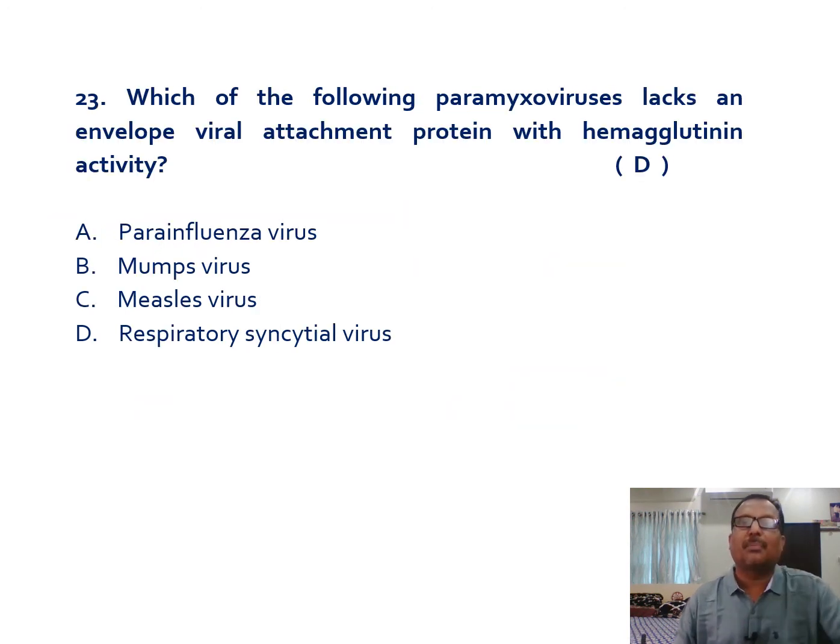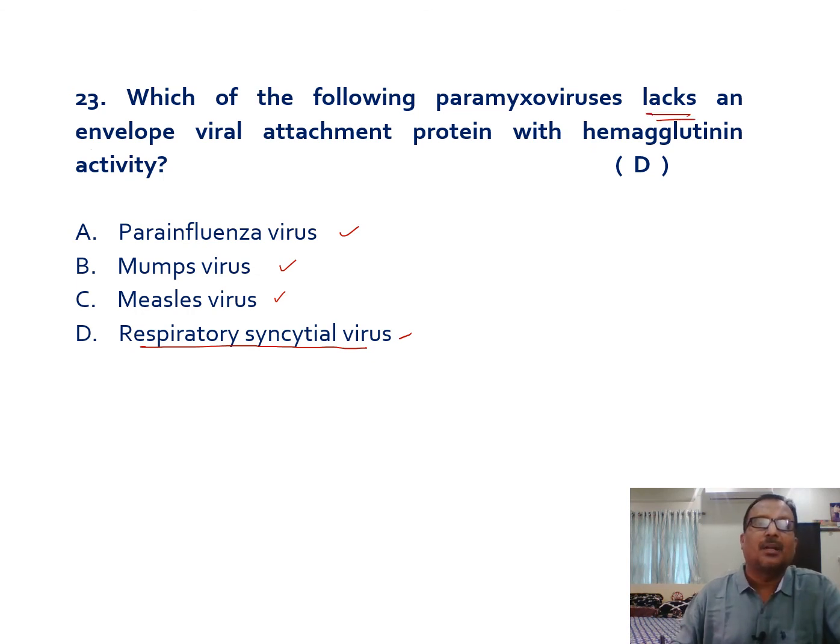Next, which of the following paramyxoviruses lacks an envelope viral attachment protein with hemagglutinin activity? Parainfluenza virus, measles virus, mumps virus, and respiratory syncytial virus all come under the paramyxoviral family. But among them, the respiratory syncytial virus has a unique property: it lacks a viral attachment protein with hemagglutinin activity. All others have that property.